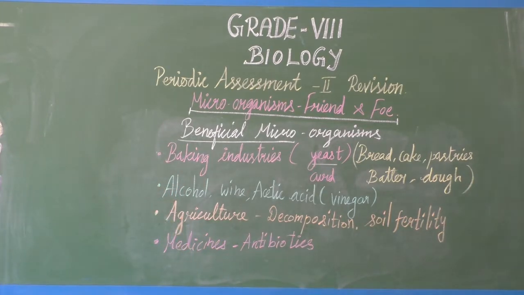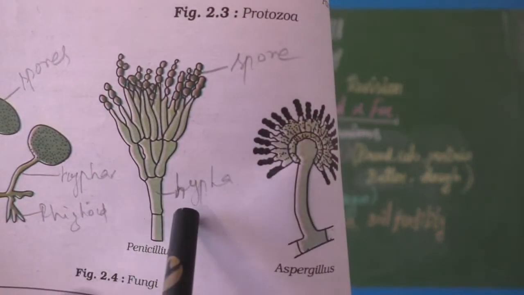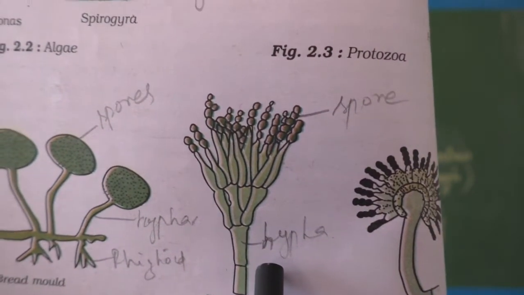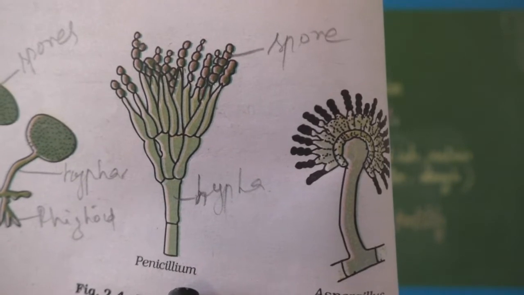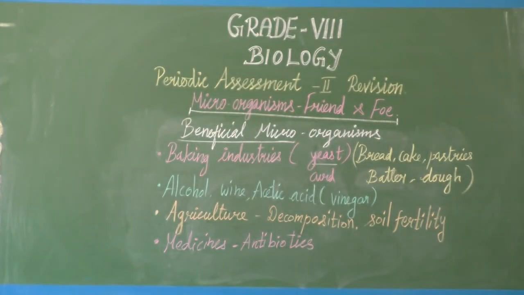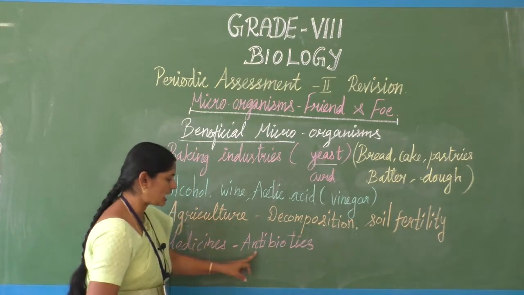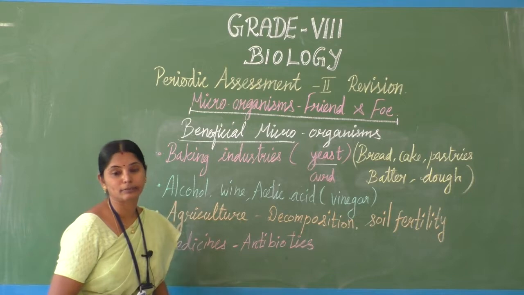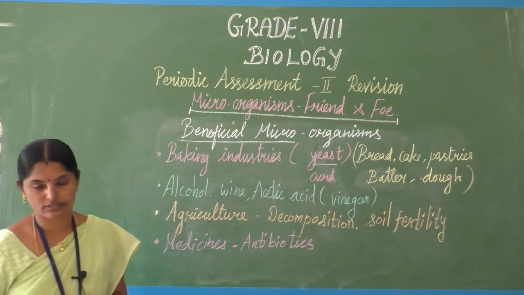This is penicillium, and out of this we can get an antibiotic called penicillin. Like that, different antibiotics we get from microorganisms. First of all, what is meant by the word antibiotics? It means the tablets and medicines we get out of microorganisms.